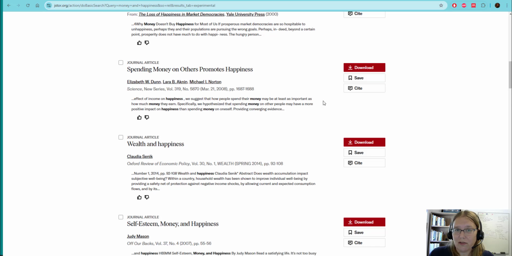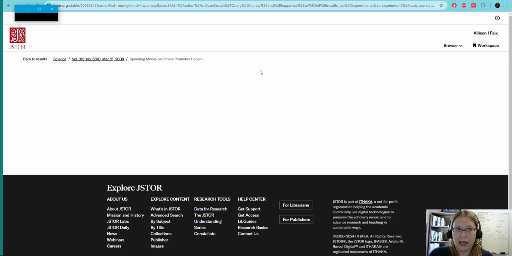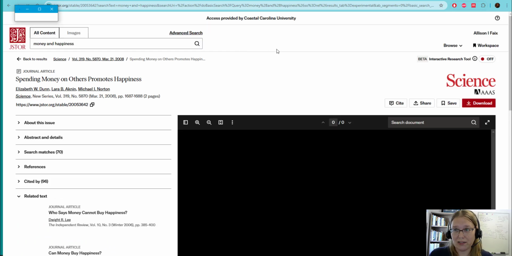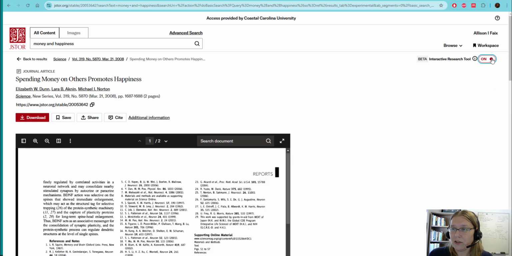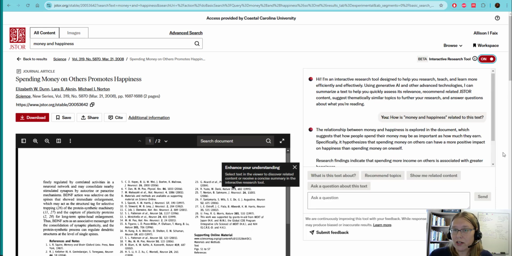The other thing that I like that is AI driven that you can play around with in this database is when you're looking at an article. Say I went to this article that's called Spending Money on Others Promotes Happiness. You should see right here the beta interactive research tool. This is the AI driven tool, and right now it's off, so I'm going to turn it on, and this is what will happen. This gives you a little chat bot where you can chat with this article, and you can ask it questions about the article.